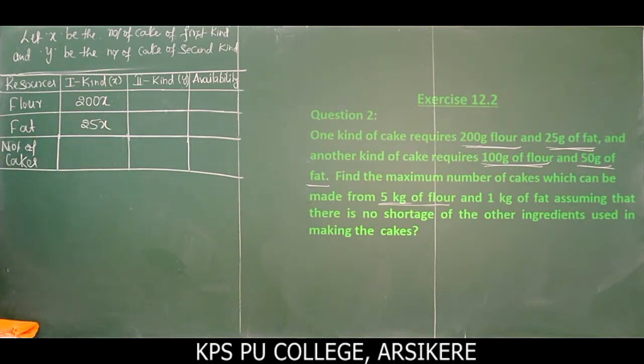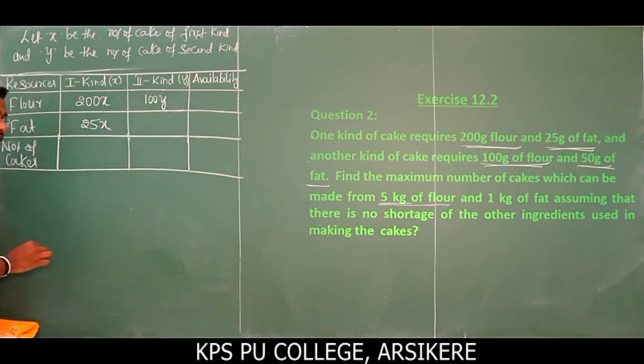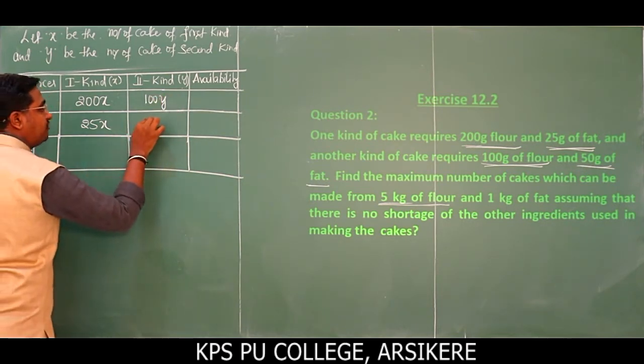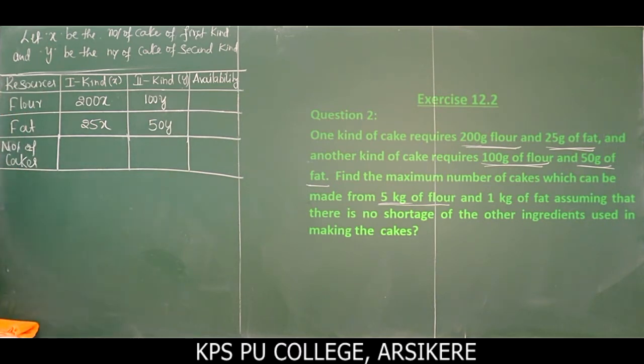For one cake 25 gram, for two cakes 25 into 2, for x number of cakes 25 into x. Okay, what about the second kind of cake? For the second kind of cake, it requires 100 gram of flour, that becomes 100y, and 50 gram of fat, 50y.